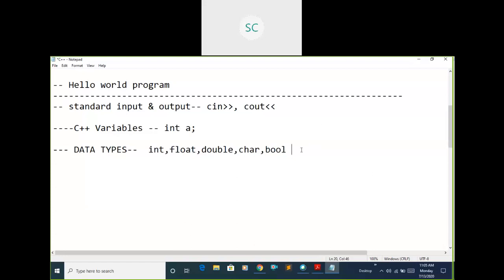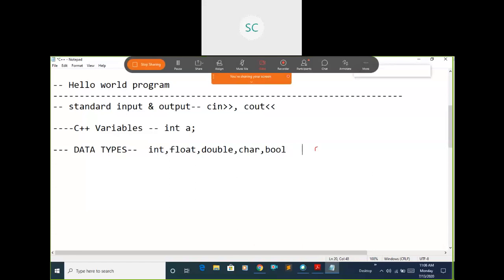We saw this yesterday. We discussed these primitive data types, how we are going to declare them, and how much memory is allocated for integers, floats, and doubles. Then what is the range for int variables? For integers, it takes 4 bytes, right? We have a formula to know the range of a data type: minus 2 power n minus 1 to plus 2 power n minus 1. This is the formula to calculate the range of your data type.